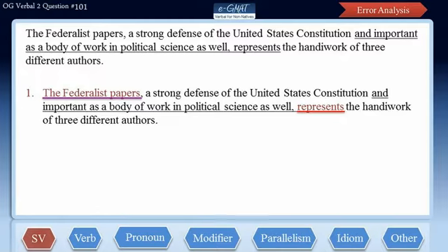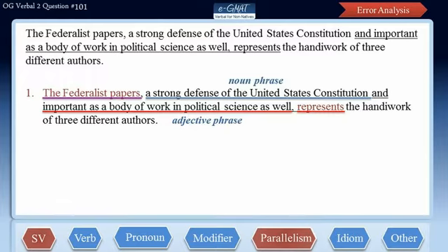Also, 2 characteristics of the Federalist Papers have been mentioned in this sentence which are not grammatically parallel to each other. A strong defense of the United States Constitution is a noun phrase, whereas important as a body of work in political science as well is an adjective phrase. Now, the noun phrase lies in the non-underlined portion of the sentence. Therefore, the adjective phrase has to be changed into a noun phrase to make both these entities grammatically parallel to each other. So we have a parallelism error in this sentence.